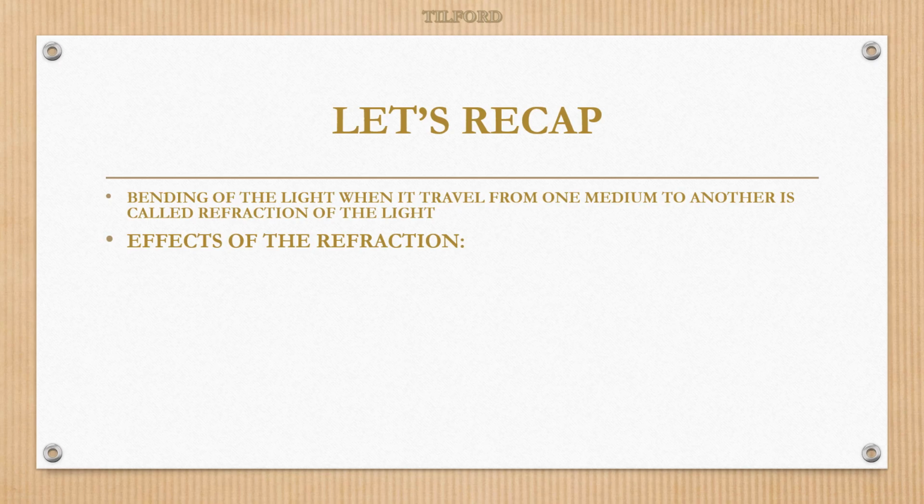Effects of refraction. One is that a pool of water appears less deep than it actually is. Already we have gone through those kinds of examples. A pool of water appears to be less deep than its actual depth. We cannot see the actual depth of the swimming pool or water bodies. It's just because of refraction of the light.